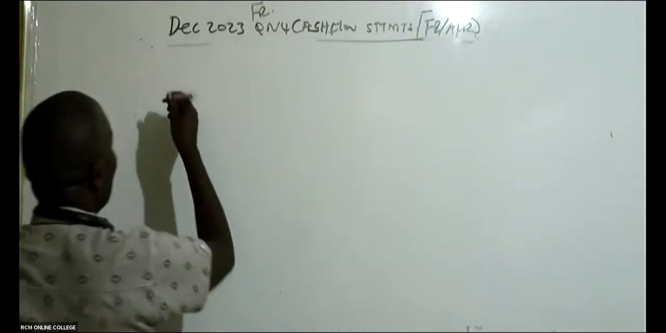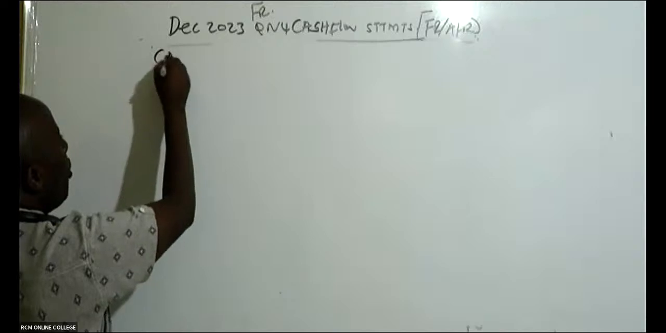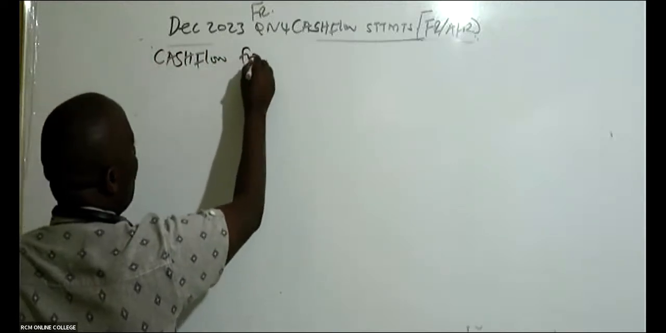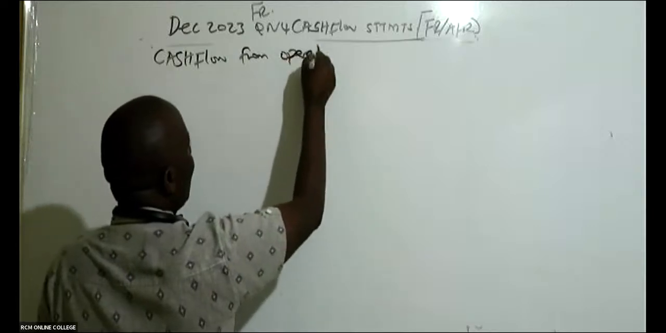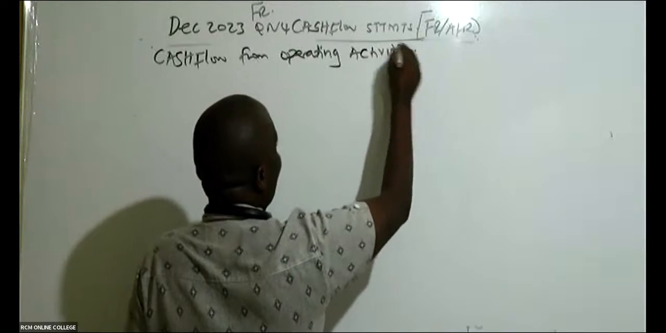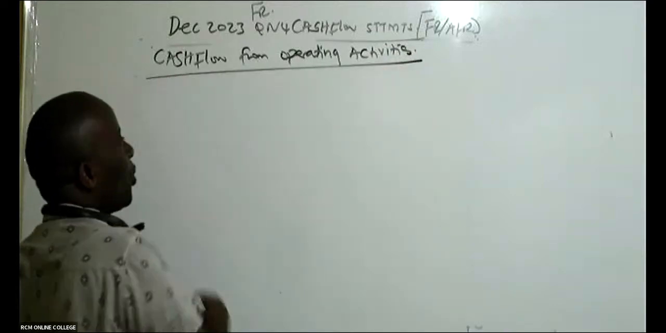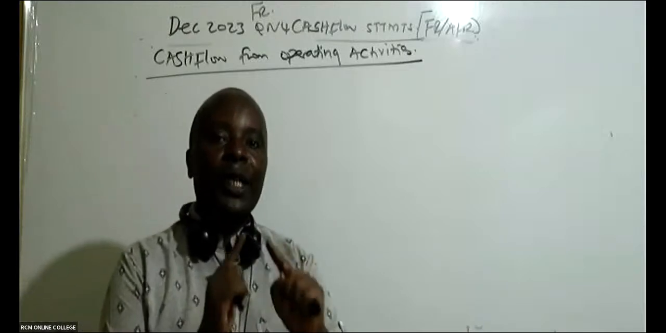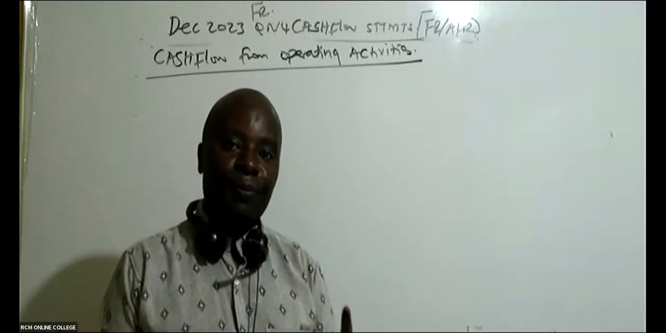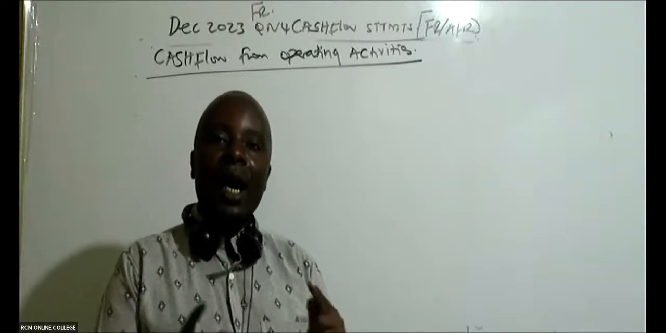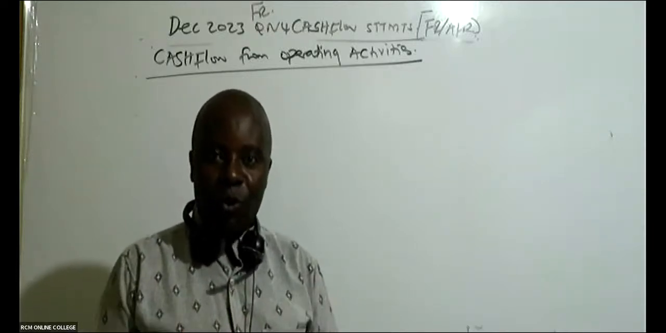The first section will be cash flow from operating activities. So we have 3 sources of our cash flows. We'll have cash flow coming from our day-to-day operations. We are selling, there's a cost of sales there, our day-to-day cash flows.